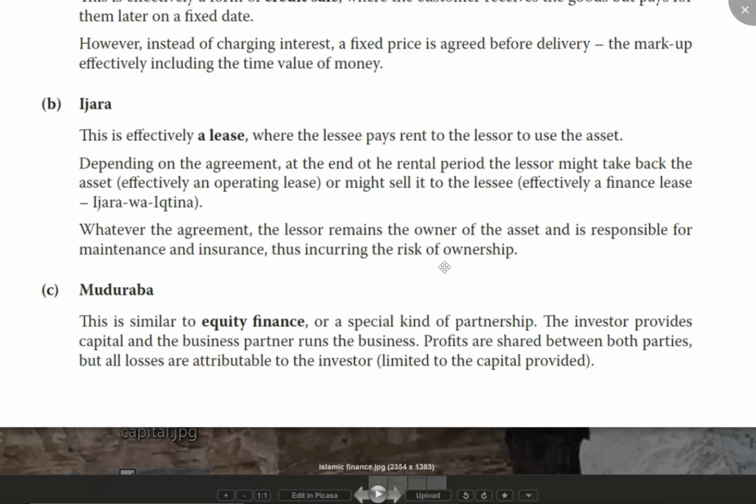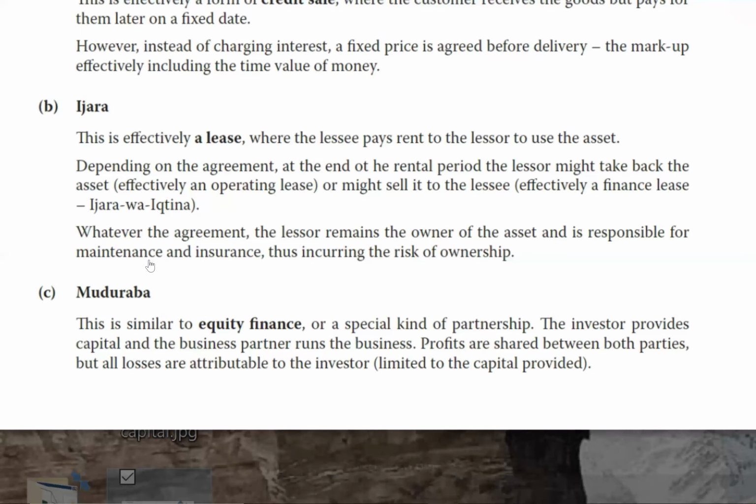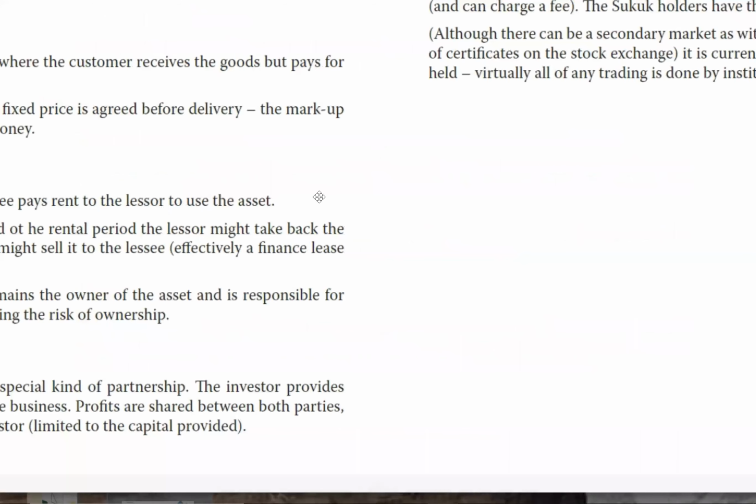This is not a normal partnership. It is more like a limited liability partnership, but again, not exactly an LLP. Now that is one kind of partnership, that is called mudarabba.